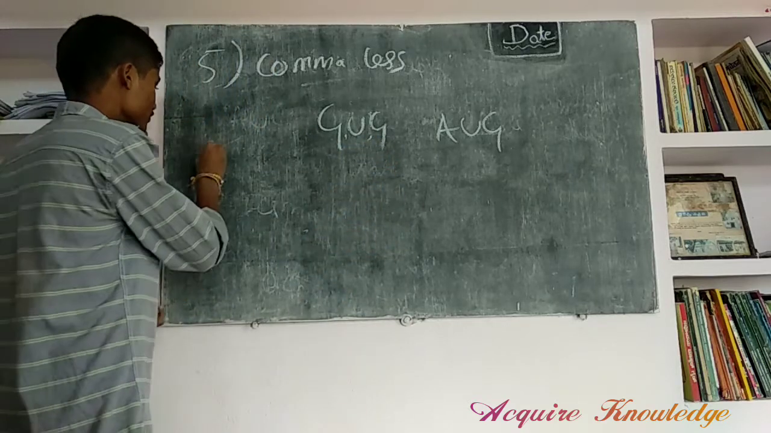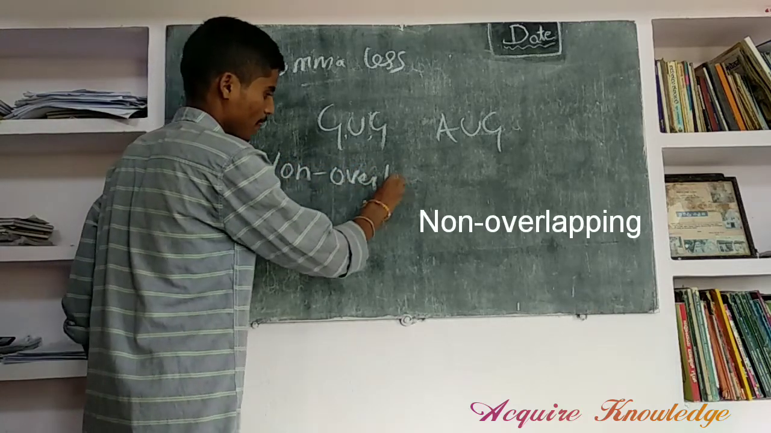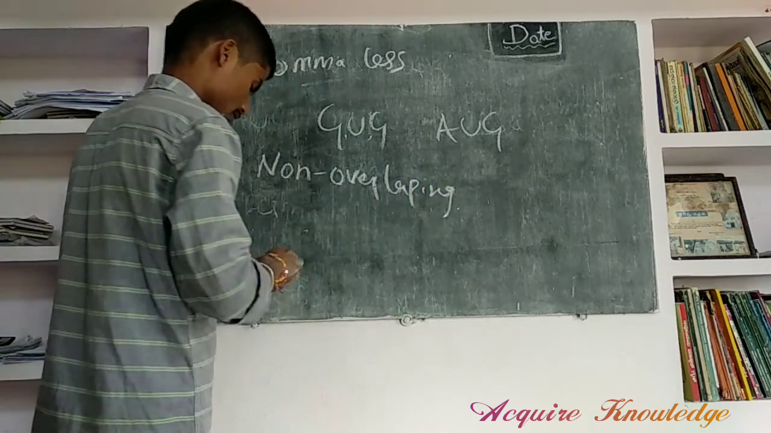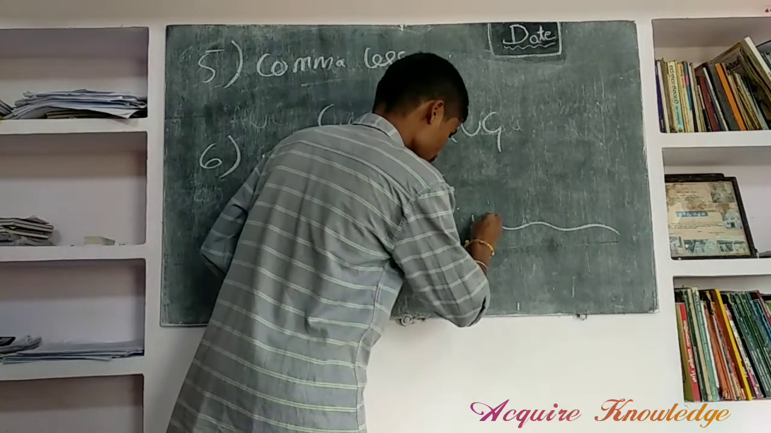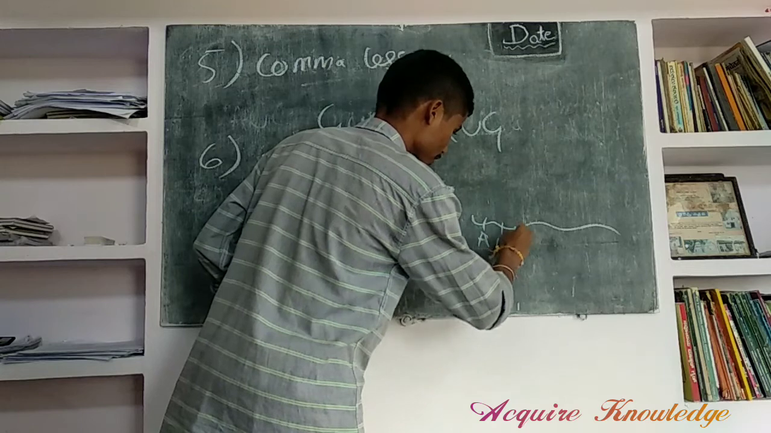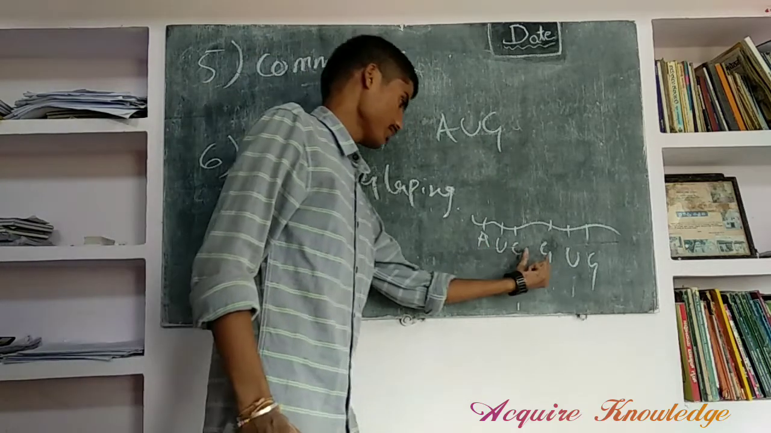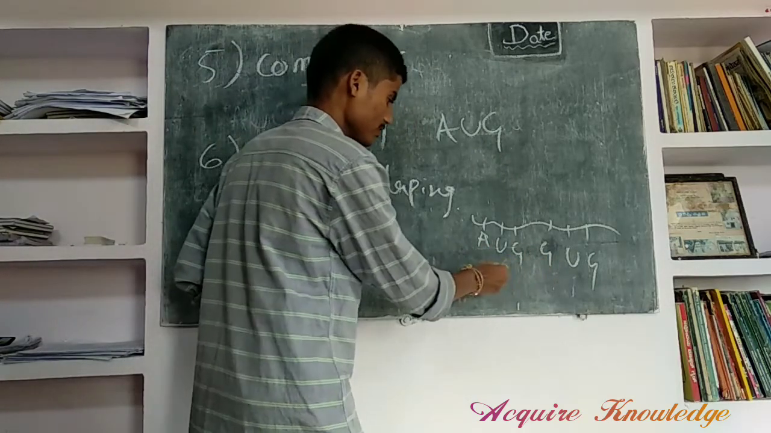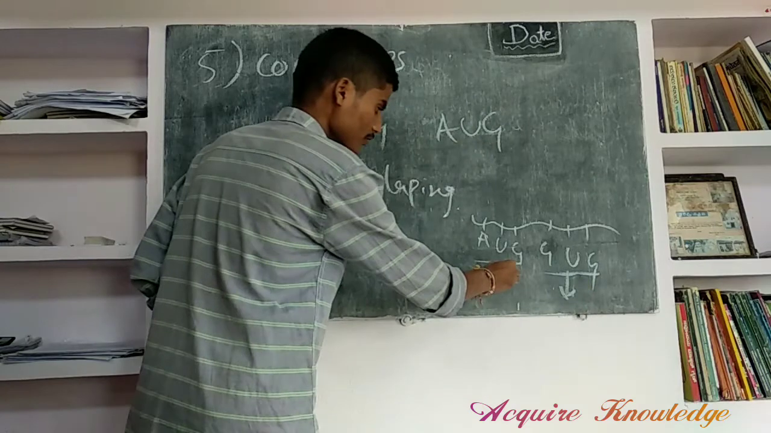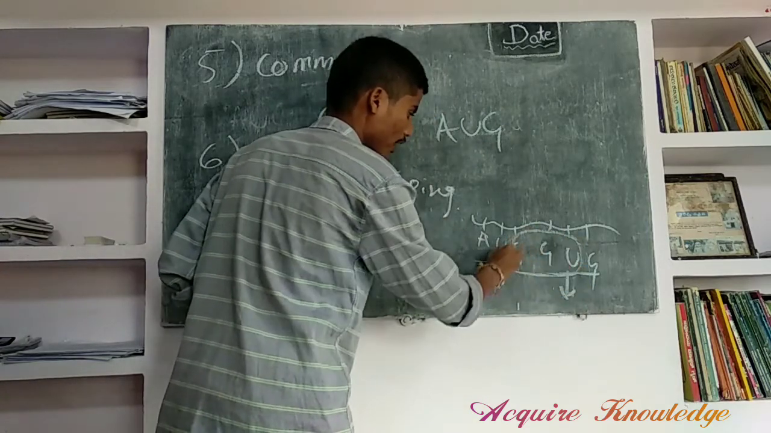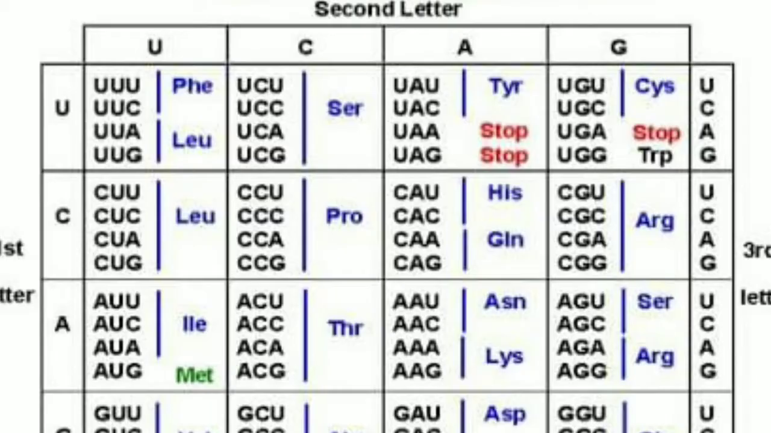Next, the sixth one, non-overlapping. Non-overlapping means in mRNA, these are the nucleotides: AUG, GUG. In between these nucleotides, there is no overlap. This means a specific codon codes for a specific amino acid only. There is no overlap. This is non-overlapping.